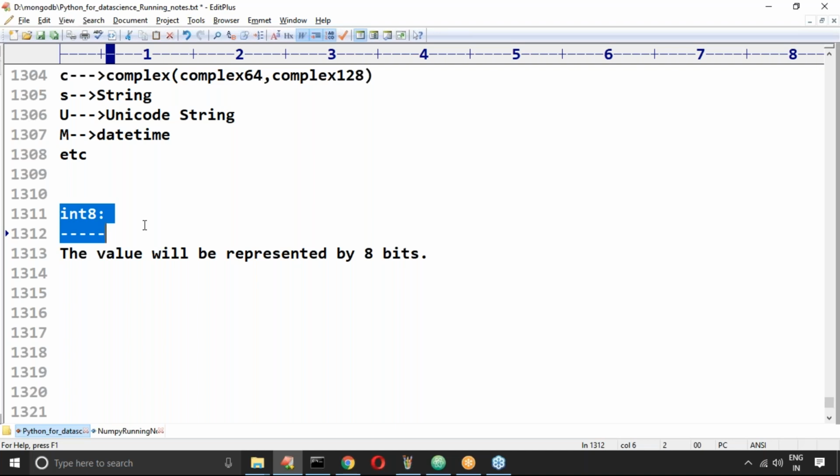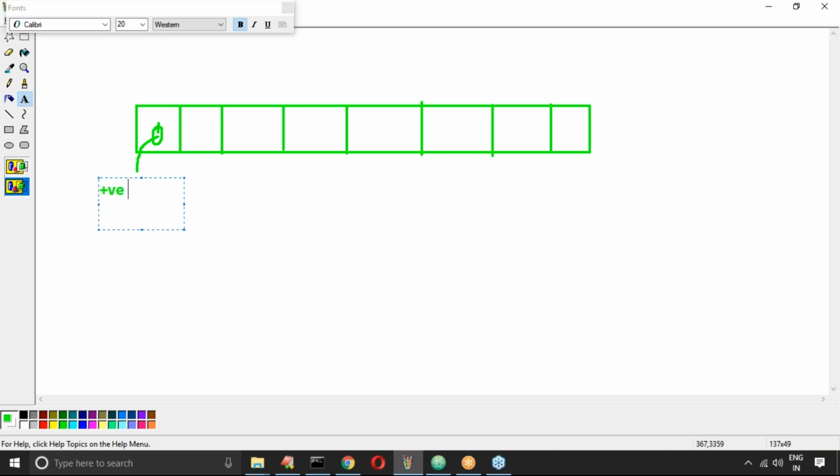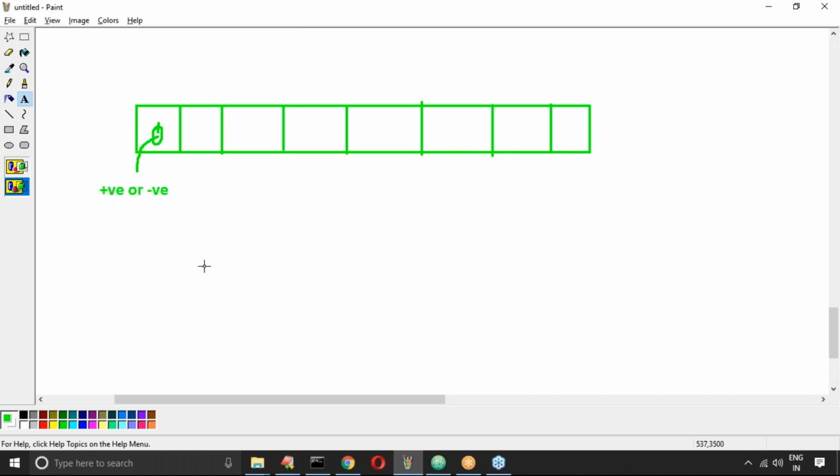So if it is signed, here one bit is reserved for the sign. Remember, just to represent whether it is a positive number or negative number, just for that. This one bit is already reserved, right? Now the remaining bits will represent the value. Sir, how many remaining bits are there?